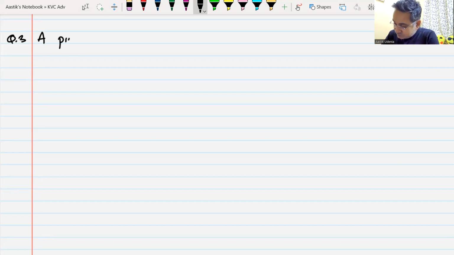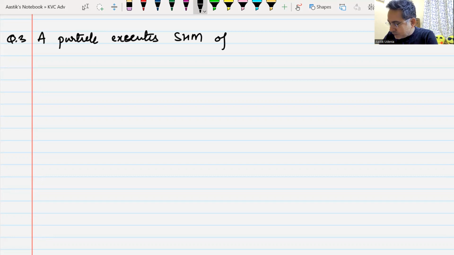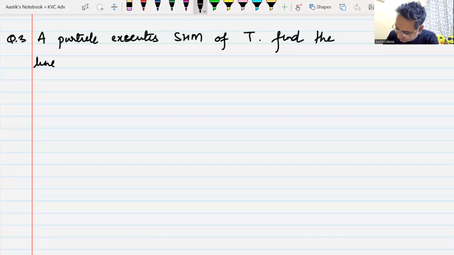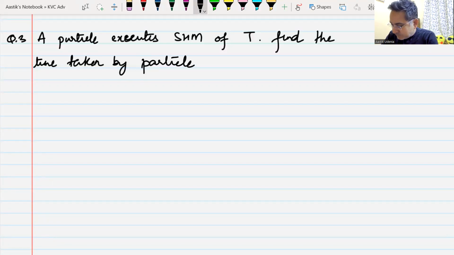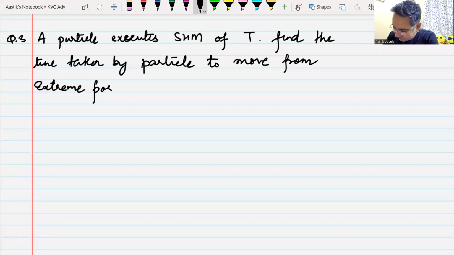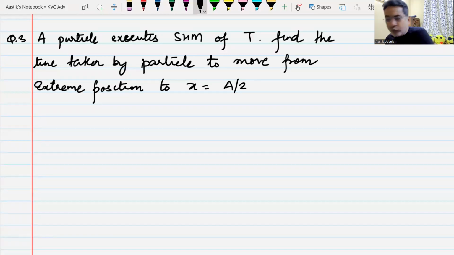A particle executes SHM of time period capital T. Find the time taken by the particle to move from the extreme position to x is equal to a by 2, to half of the amplitude.